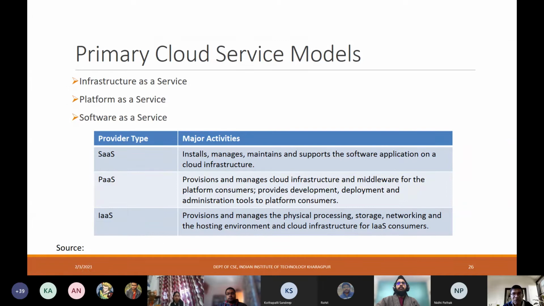Platform as a service is all about the development platform. It provisions and manages the cloud infrastructure and middleware for the platform consumers, and provides development, deployment, and administration tools to them. Typically it is for developers to have environments they can use as platforms for further development of the software. Software as a service installs, manages, maintains, and supports the software application on a cloud infrastructure. These are the three primary cloud service models that exist.